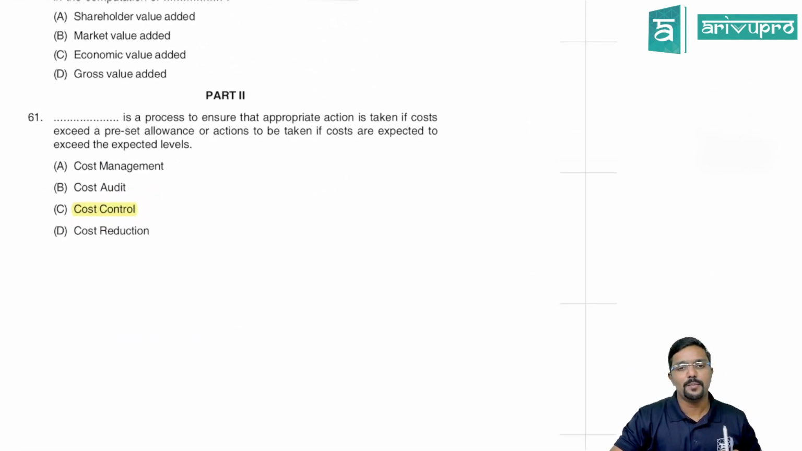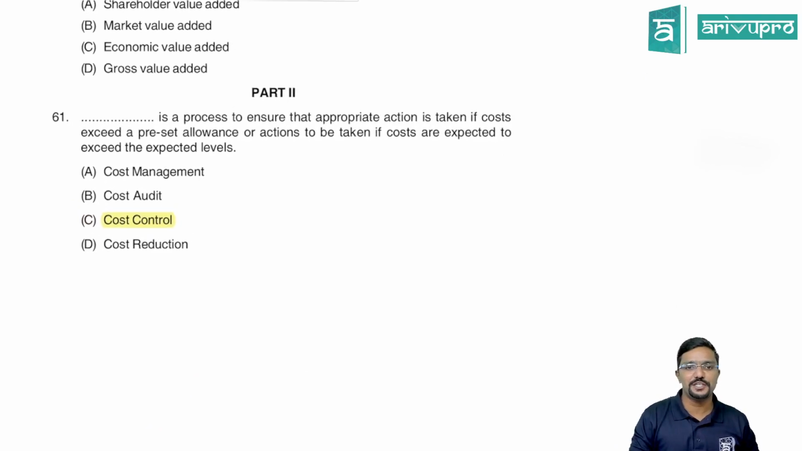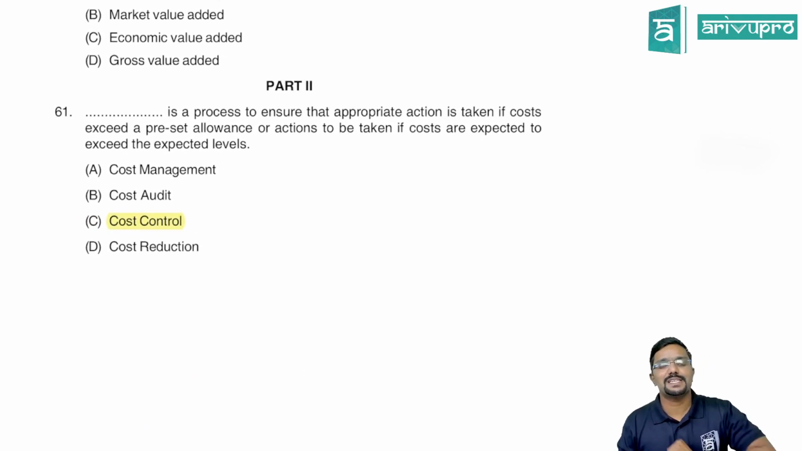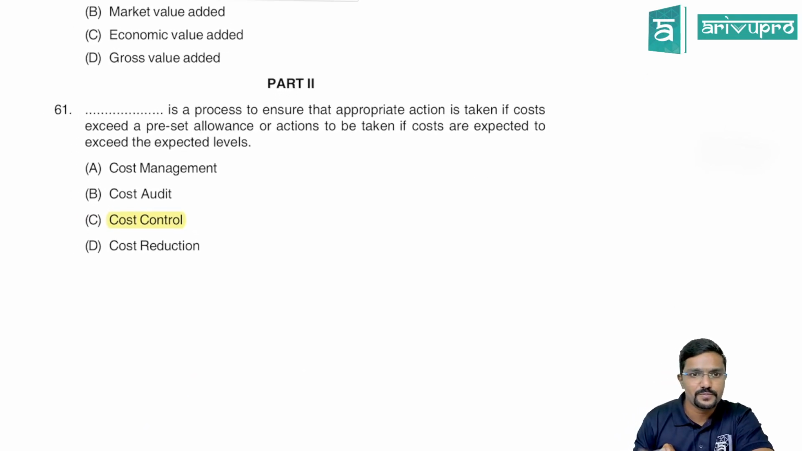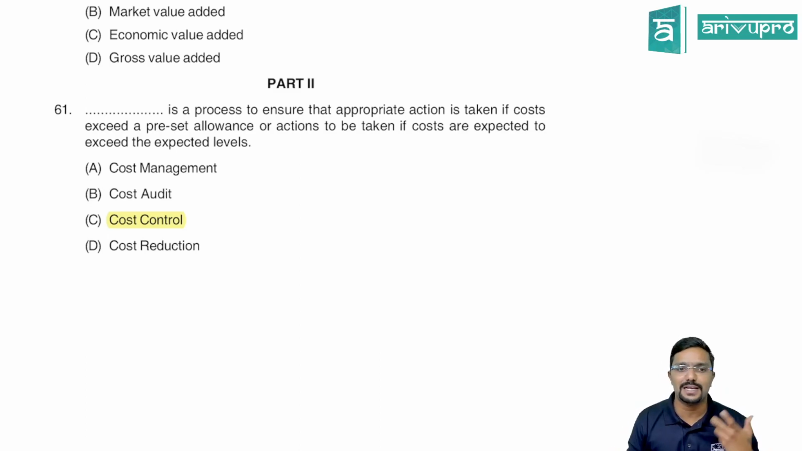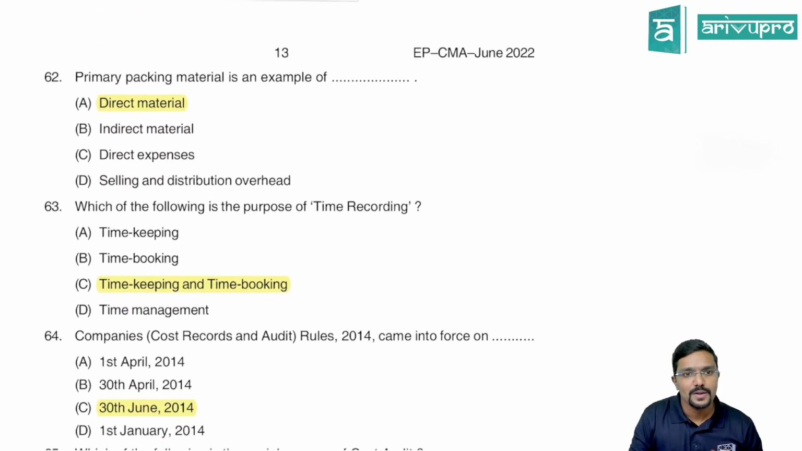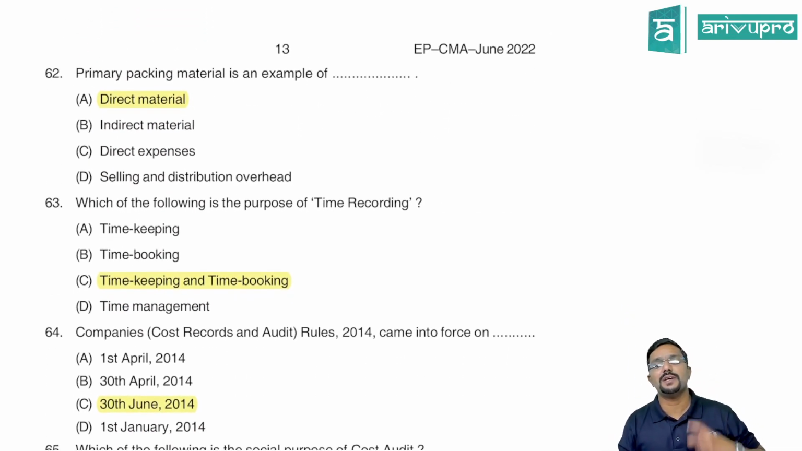Part 2 is with respect to management accounting, so we'll discuss all the 40 questions one by one. Dash is a process to ensure that appropriate action is taken if cost exceeds a preset or predetermined allowance, or actions to be taken if costs are expected to exceed the expected levels. What is that action? We call it cost control. Theory question.